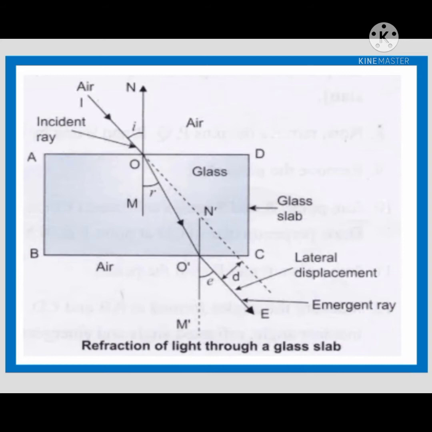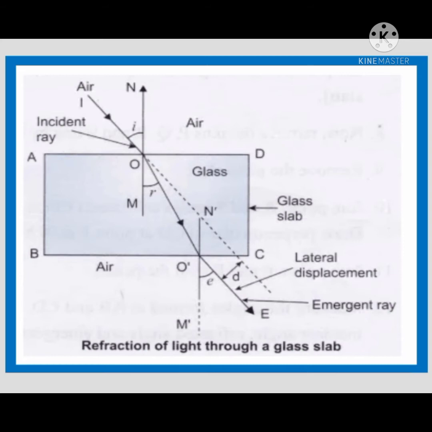The light ray at point O has entered from a rarer medium to a denser medium, that is from air to glass. Note that the light ray has bent towards the normal. At O dash, the light ray has entered from glass to air, that is from a denser medium to a rarer medium. The light here has bent away from the normal.